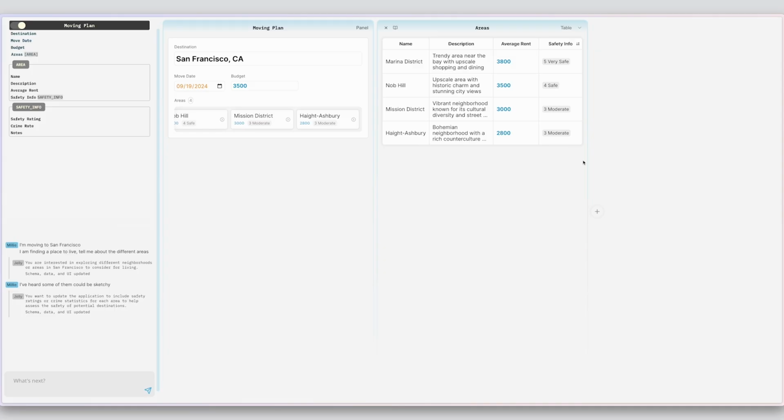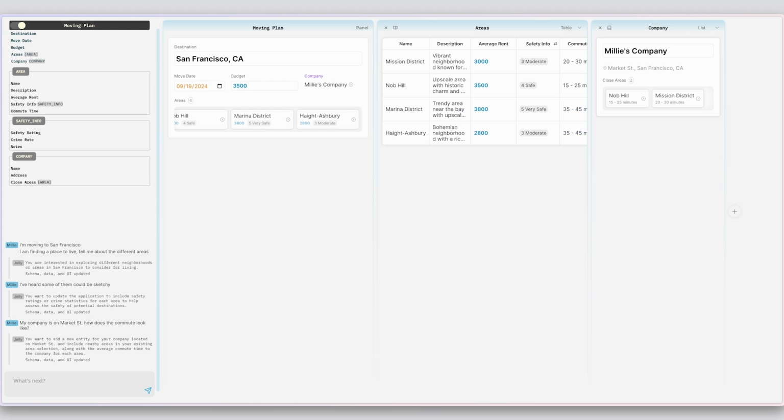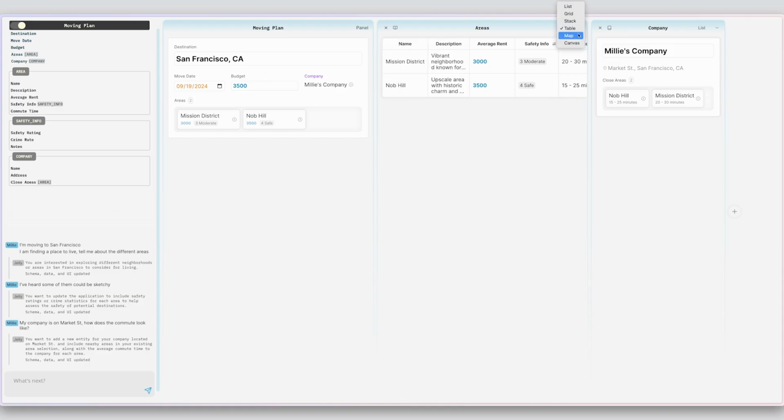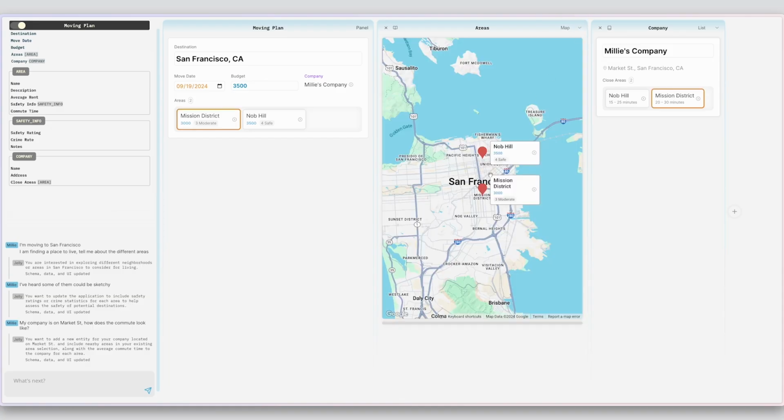Commute time is also an important factor for her. She tells Jelly, "My company is on Market Street. How does a commute look like?" Jelly adds her company in the home panel and the commute time for each area in the table. It also suggests the two areas with the shortest commute time. Seeing this, Millie narrows her option down to Nob Hill and Mission District.